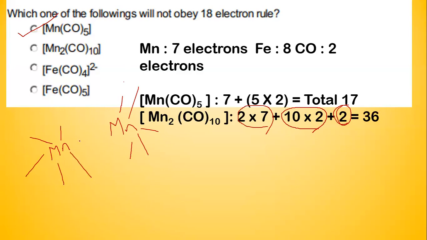None of the carbon monoxides are forming any bridge. So this will be connected by a metal-metal bond which contributes 2 electrons, thereby making up this system to a total of 36 electrons. So this is obeying the 18 electron rule.